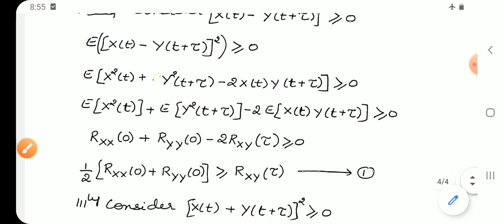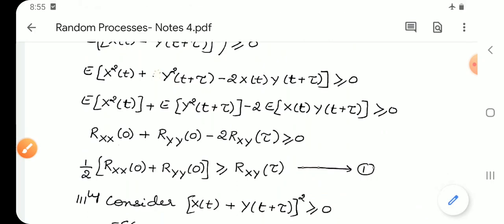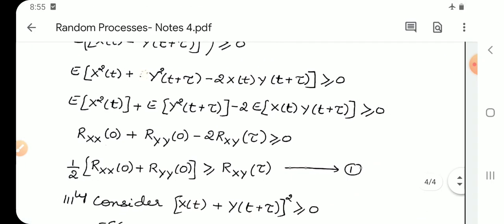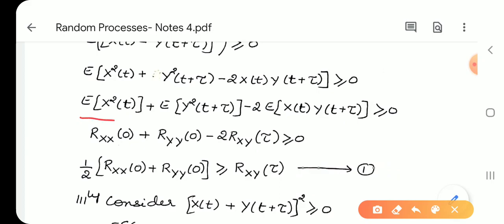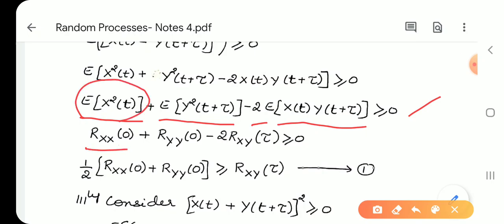Take expectation for each term: E of x²(t), E of y²(t+τ), minus 2 into E of x(t) into y(t+τ), greater than or equal to 0. We have seen in the previous property, this is nothing but Rxx(0), and the second term is Ryy(0).